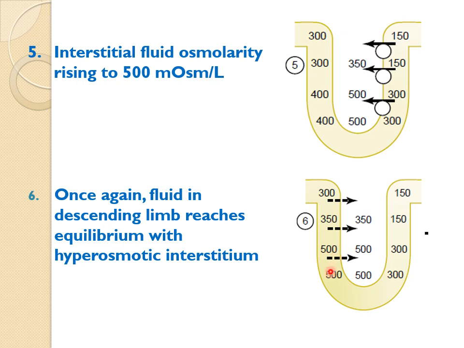So here again you can see the osmolarity of this descending limb and the interstitium come to equilibrium. In this way, every time this portion is losing solute, adding solute to the interstitium, this portion will try to maintain the osmotic equilibrium, and this will provide the hyperosmotic fluid to the ascending limb every time.